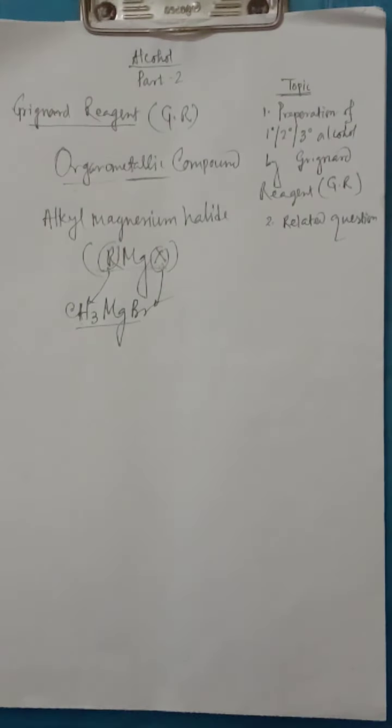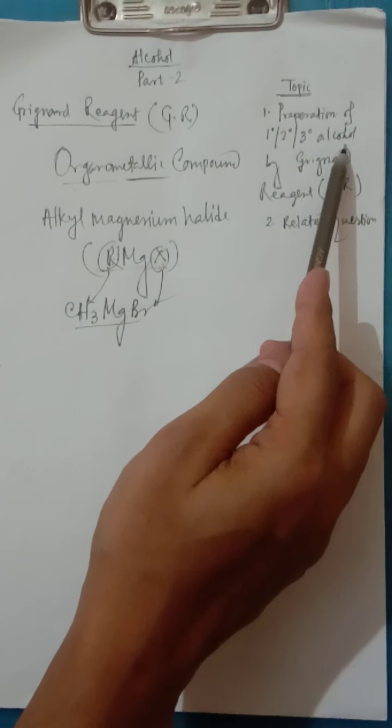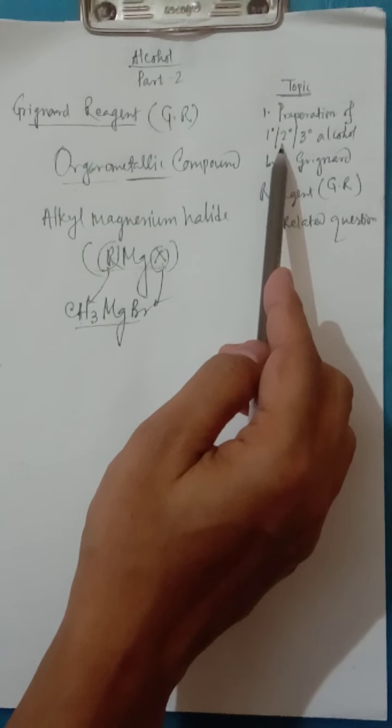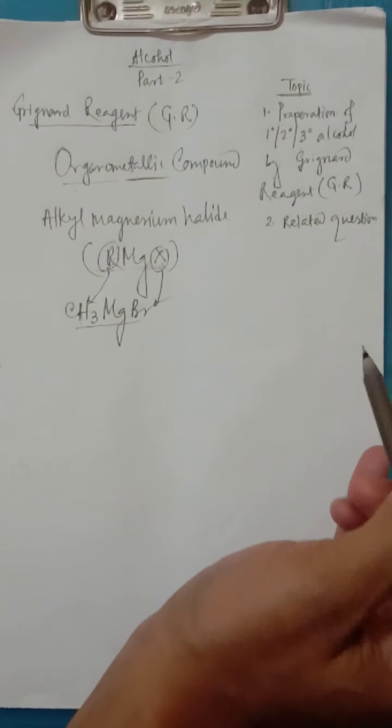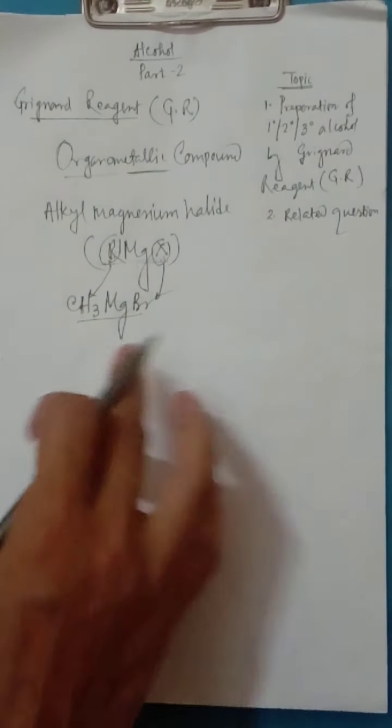But why are we using Grignard reagent? Grignard reagent is one of the important reagents by which we can prepare lots of different organic compounds. As I have written here, the preparation of 1 degree, 2 degree, 3 degree alcohol by Grignard. By Grignard reagent we can easily prepare 1 degree, 2 degree, as well as 3 degree alcohol.